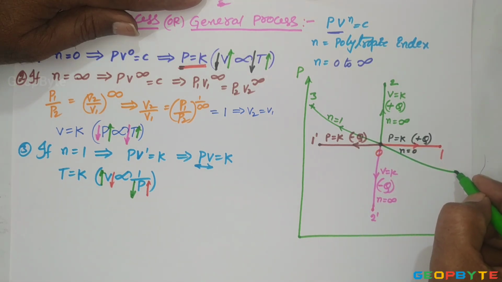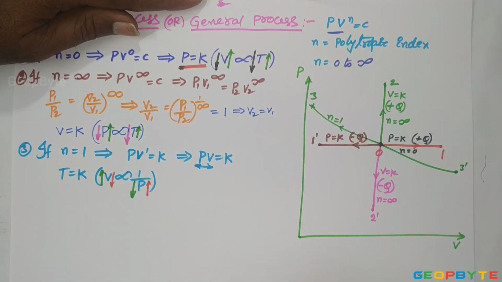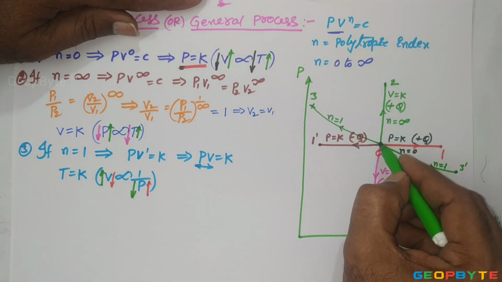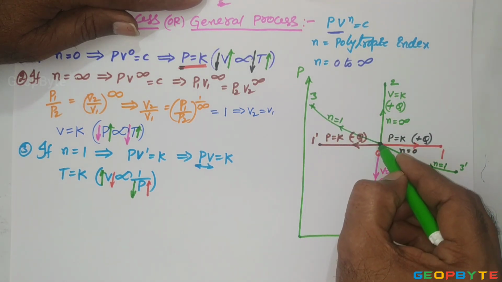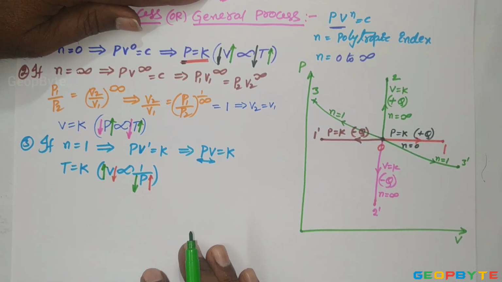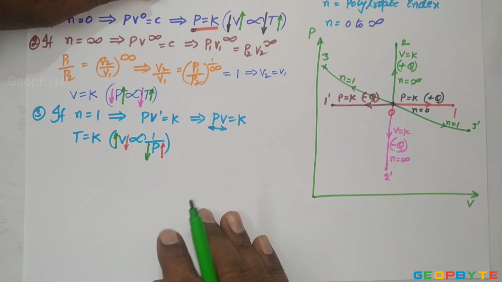This is the 0 to 3 dash isothermal expansion process. For this, n equal to 1. So 0 to 3 is the isothermal compression and 0 to 3 dash is the isothermal expansion process.